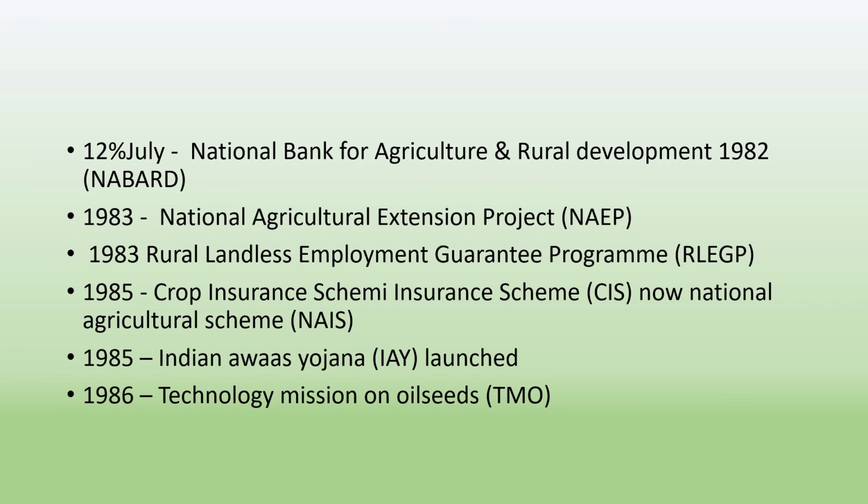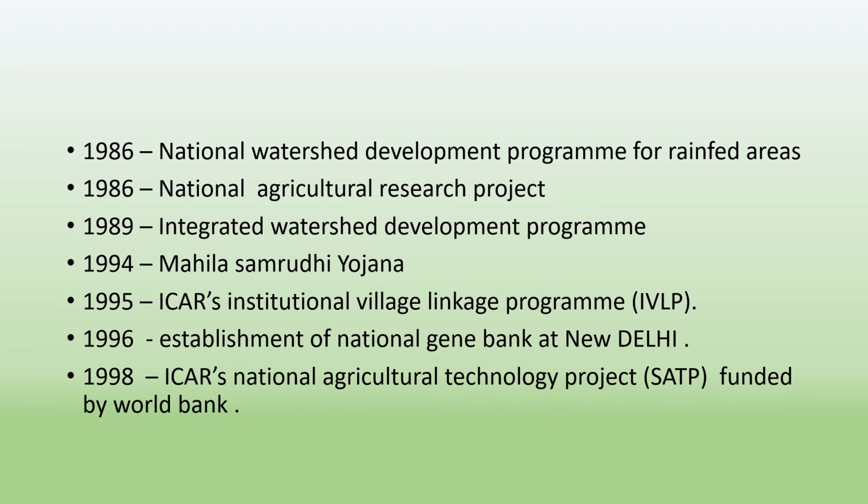In 1985, Indira Awas Yojana IAY launched. In 1986, Technology Mission on Oilseeds TMO was started. In 1986, National Watershed Development Program for Rainfed Areas started. In 1986, National Agricultural Research Project Phase 2 started. In 1989, Integrated Watershed Development Project started.